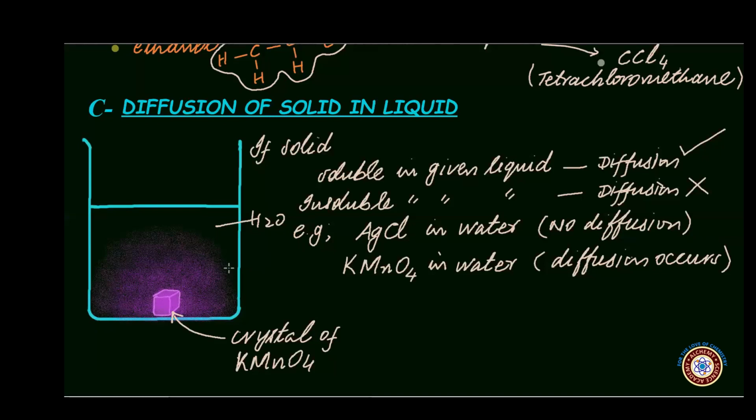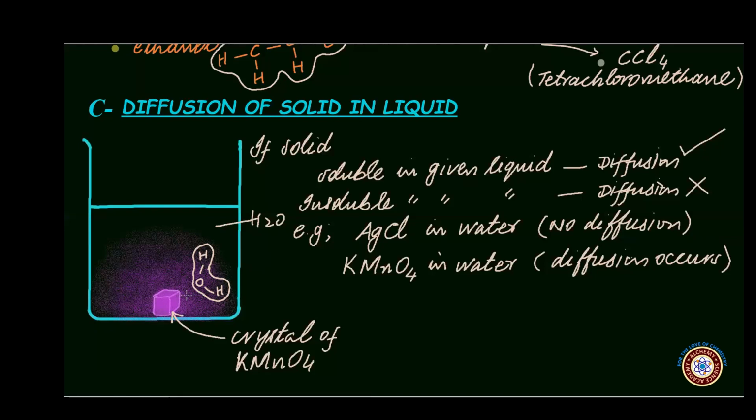Actually, the water molecules develop stronger attractions with the particles of potassium permanganate in the crystal and pull them out. This means from the surface of the crystal, its particles are detached by the interaction of water molecules, because the water molecules are colliding with the crystal.